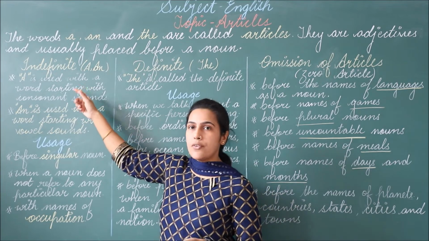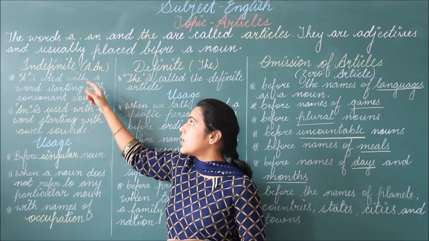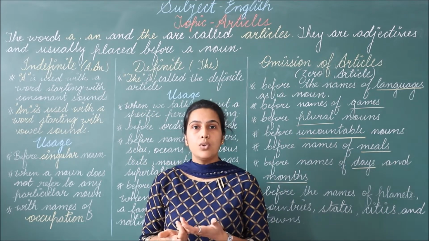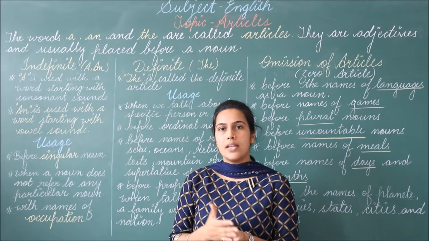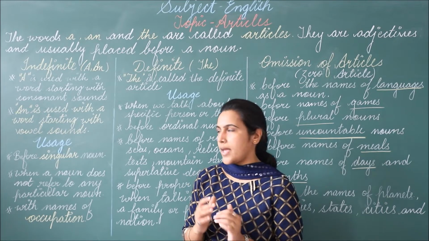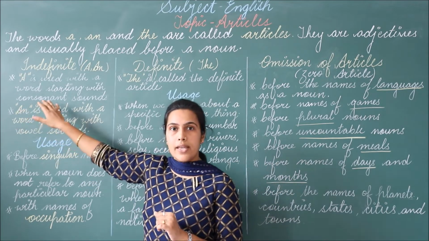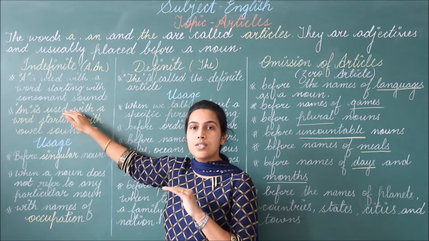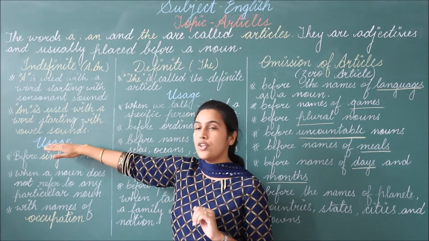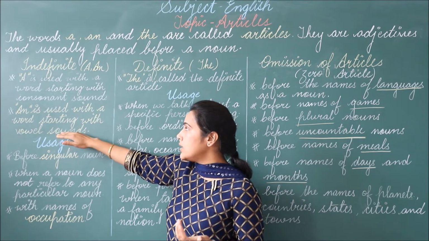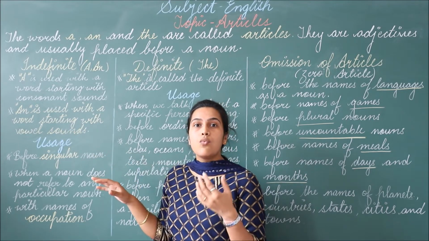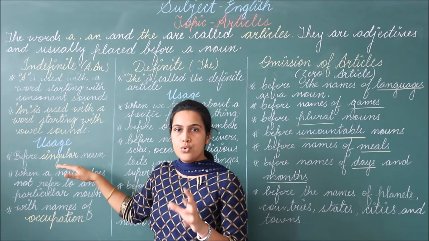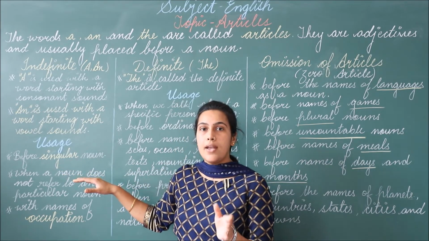Now under indefinite article comes the words a and an. Now we will learn about where we use article a and where we use article an. So we use article a when the first sound of the word starts with a consonant sound, and we use article an when the word starts with a vowel sound. Now next we will learn about the uses of article a and an.